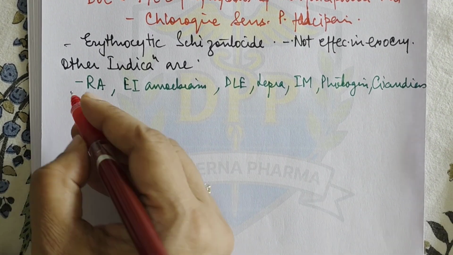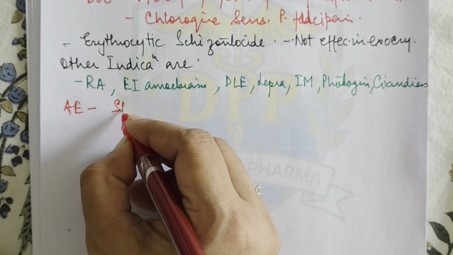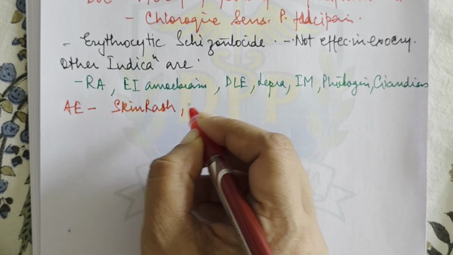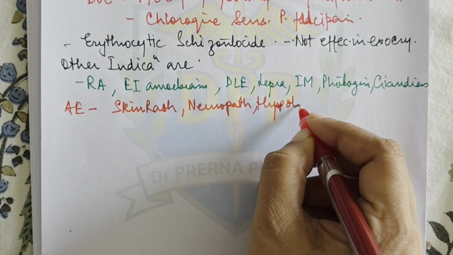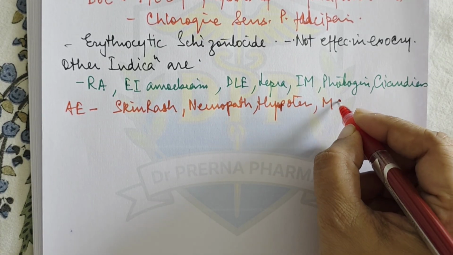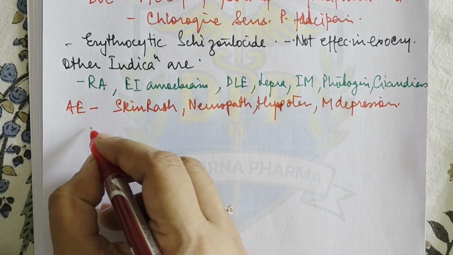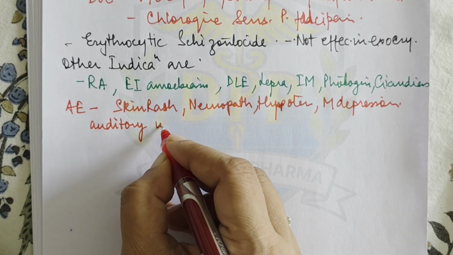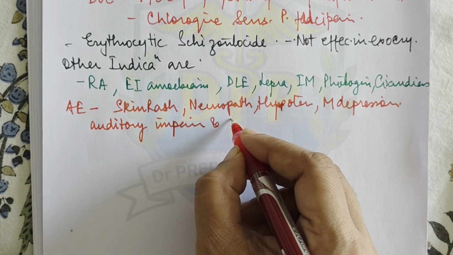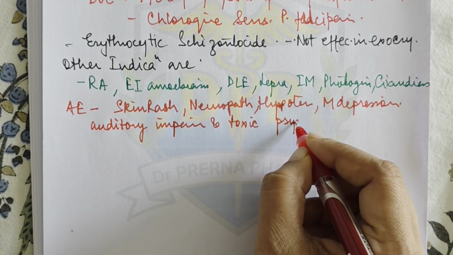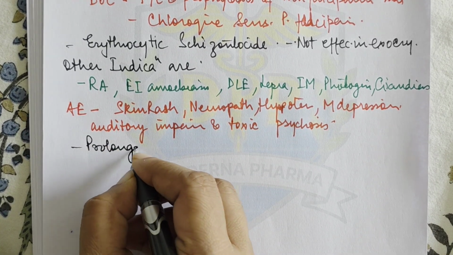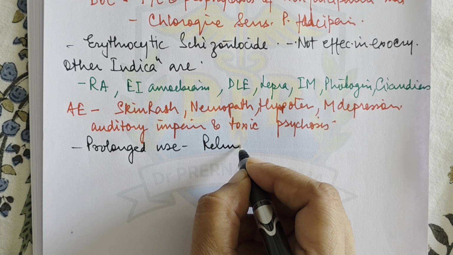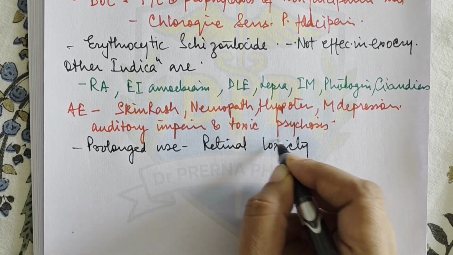Now, what are the adverse effects? Adverse effects of chloroquine. It can result in skin rash, that is lichenoid reactions, peripheral neuropathy, hypotension, and myocardial depression, then auditory impairment, and also toxic psychosis. Right? Prolonged use can result in retinal toxicity. So prolonged use, usually it is done in rheumatoid arthritis.